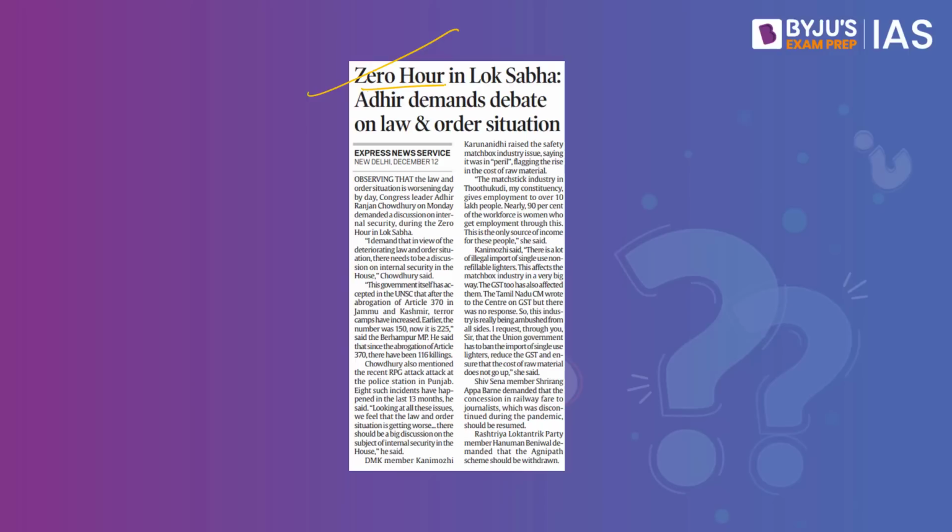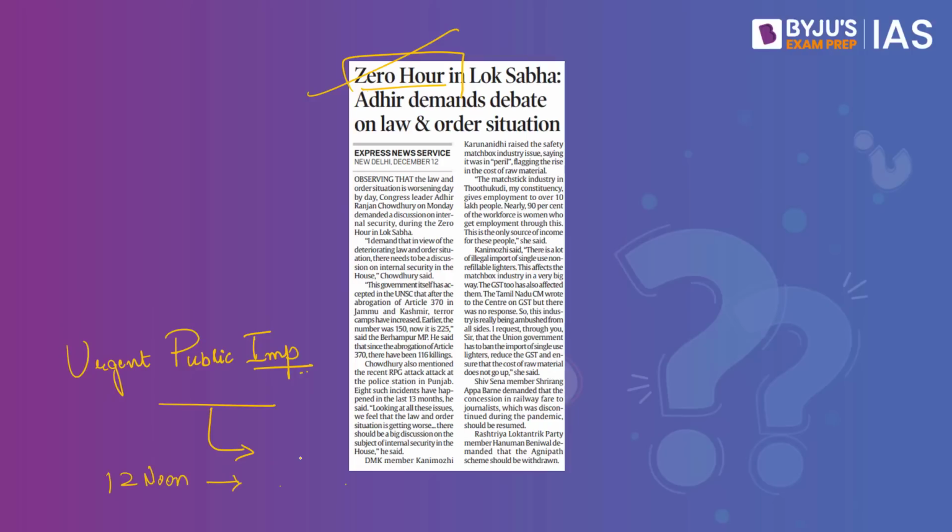See, Zero Hour is the time when members of parliament can raise issues of urgent public importance. But remember that this is not mentioned in the rules of procedure and is an informal device that is available to the MPs to raise matters of urgent public importance. Hence, here they can raise matters without prior notice. And the rationale behind naming it Zero Hour was that it was attributed to the fact that it starts at 12 noon.